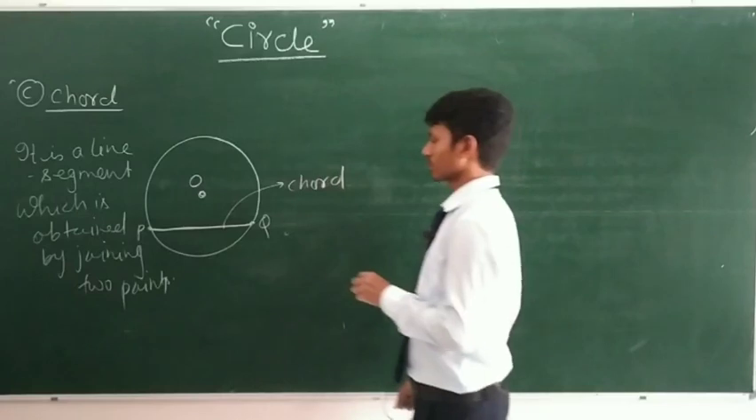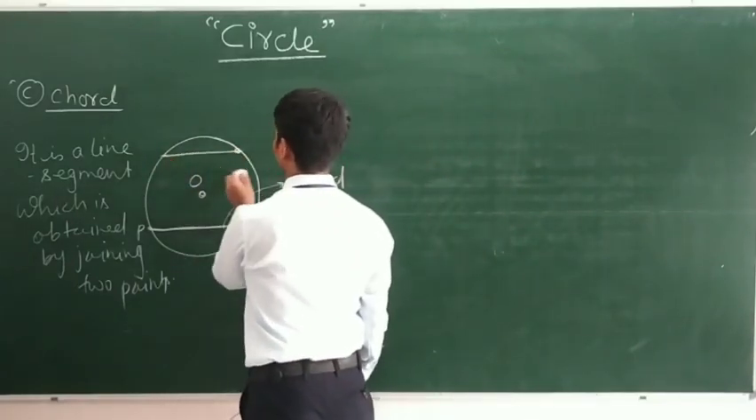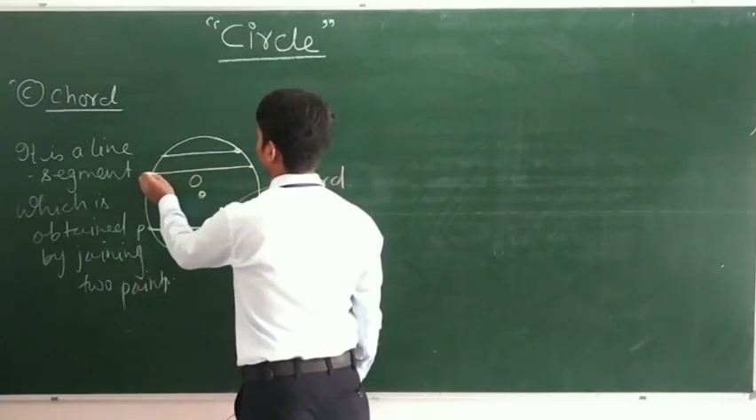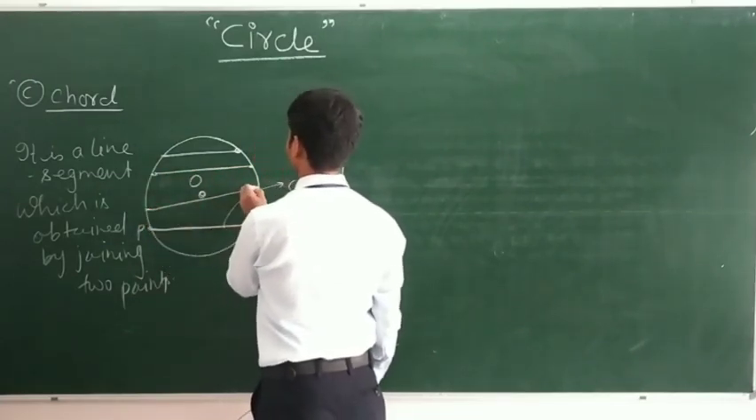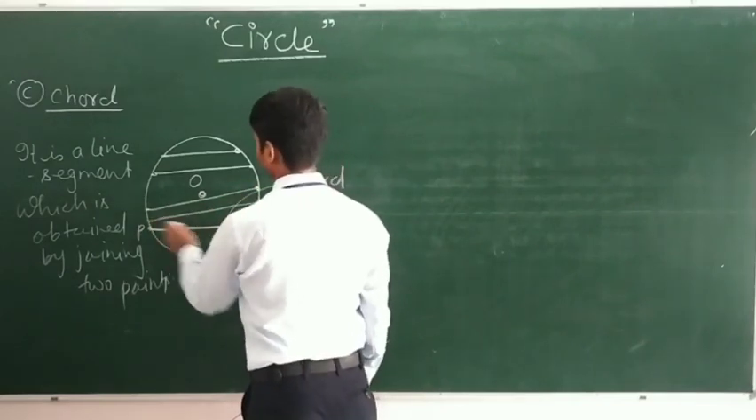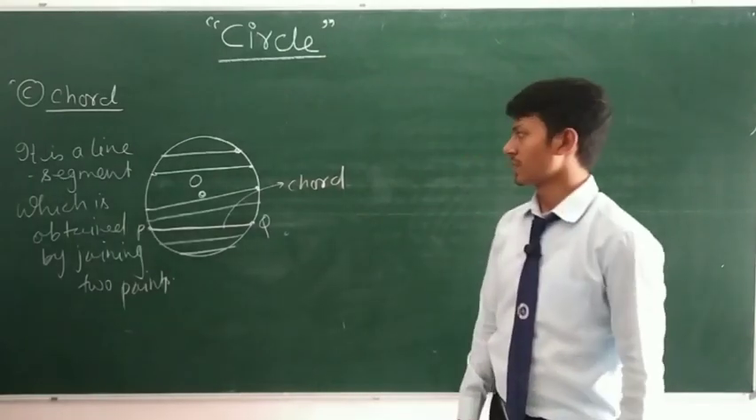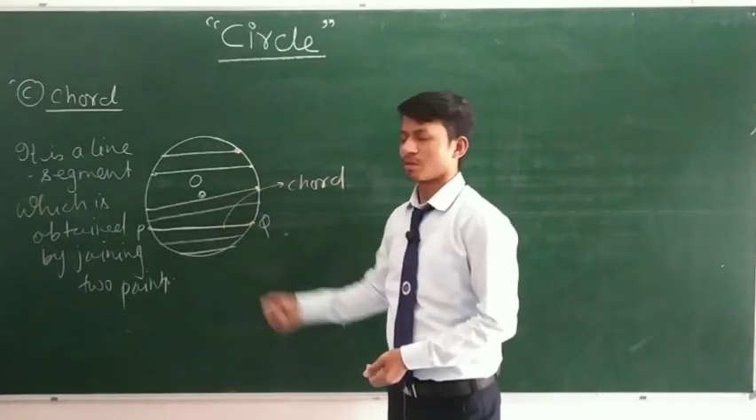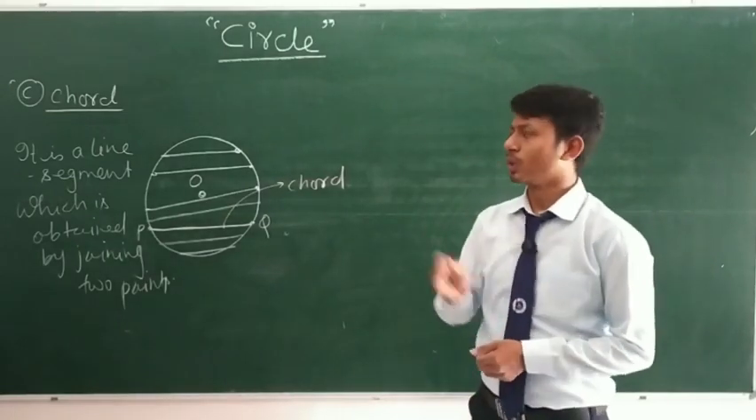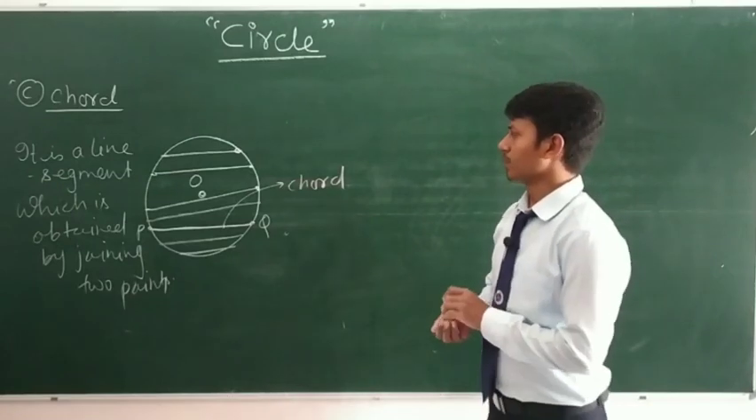If I take 2 points, then you get a chord here. If I join 2 points of the circle, then we get another chord. So there are infinite chords of this circle. What you need to do is just join the 2 points of the circle. You get infinite chords of the circle by joining the 2 points of the circle. All right.